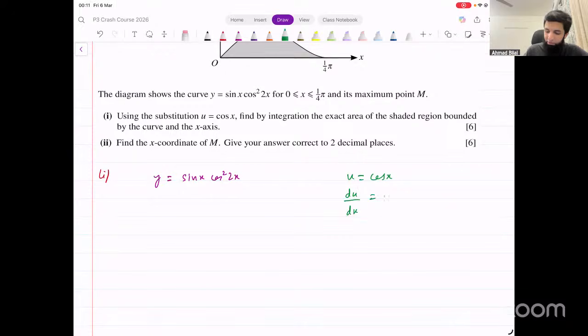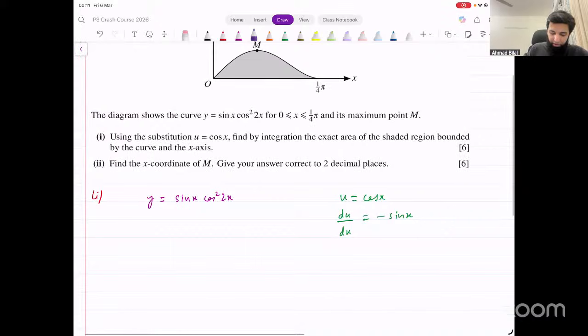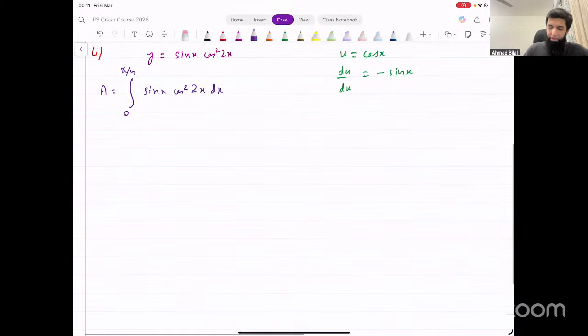du over dx, what's that going to be? Minus sine x, right? Now, what's the area under the curve? Area under the curve is given by integration of this function, which means sine x into cos square 2x with respect to x. Limits are from 0 to pi over 4. This is the integral that we want to evaluate. And we want an exact area. Remember, we can't use decimals. Okay, now we need to get rid of that dx as well, right? So we make dx the subject, and that will give us dx equal to minus du over sine x.